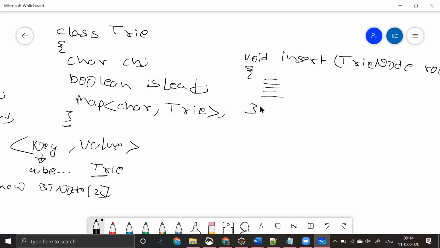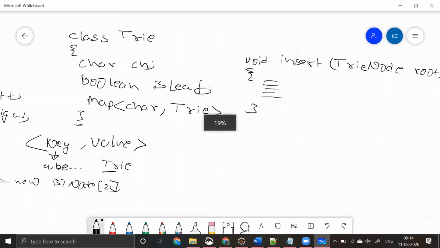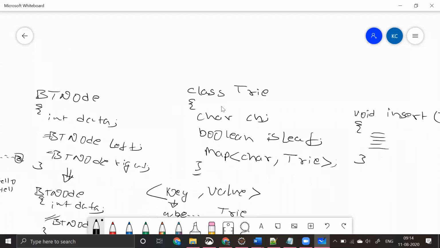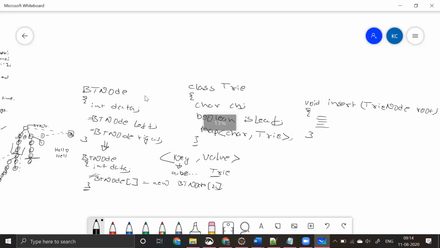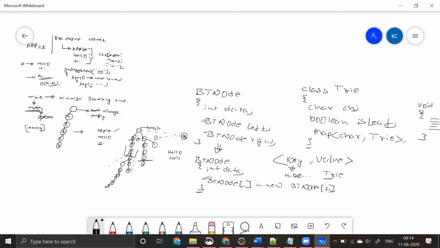So how I can do this is, first I can take all my words. For example, in my case, it will be apple, hello, hi. I'll be iterating over apple, so I'll have a, and then p, and then p, and then l, e, etc. And after I come to e, I came to know that I'm done with my word, I'm done with my input, right?